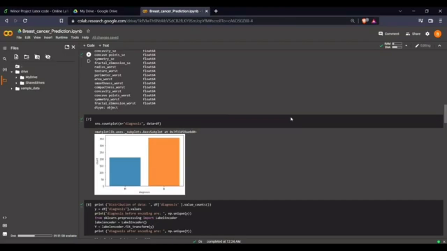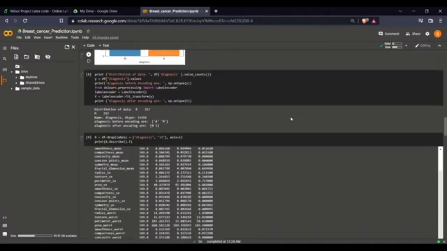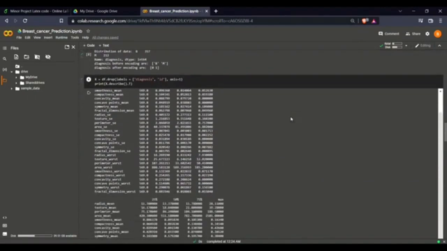We have to encode the B and M into 0 and 1. For that we are using scikit-learn preprocessing, which has a label encoder method. We instantiate the label encoder and fit_transform the y values. Now we have completed the encoding. We have also normalized the scale so that we get all the values in a similar range. The values are seen between zeros and ones.